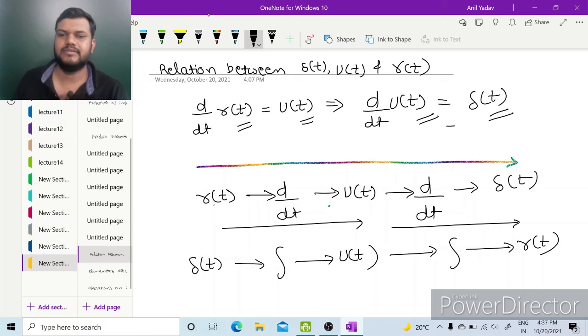So this is all about continuous time signals, elementary continuous time signals. So let us stop this module here. In the subsequent module we will see further topics of signals and systems.